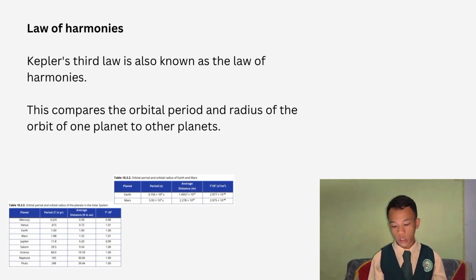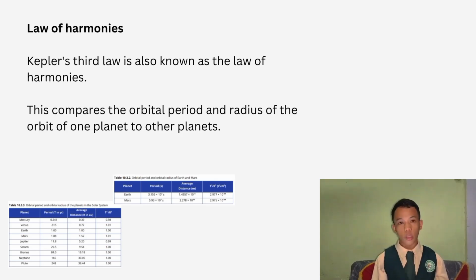Then Venus: the period is 0.615 years, or 225 days. The average distance is 0.72 AU, around 108 million kilometers from the Sun. The ratio is almost 1, which shows that Venus follows Kepler's law very closely, at 1.01.